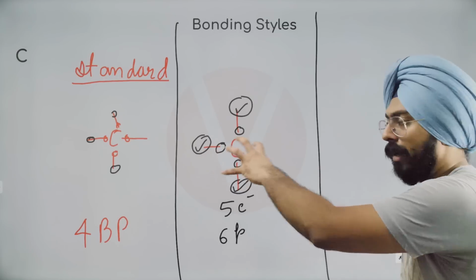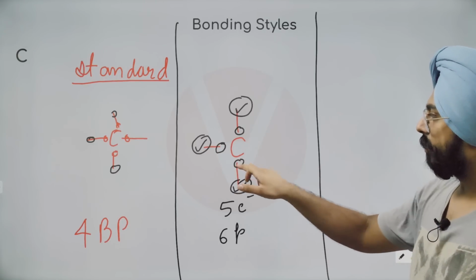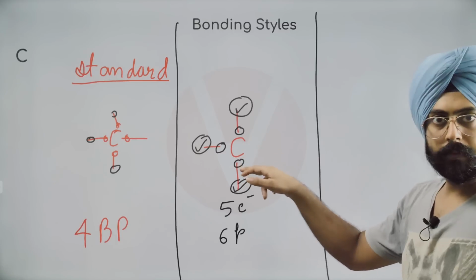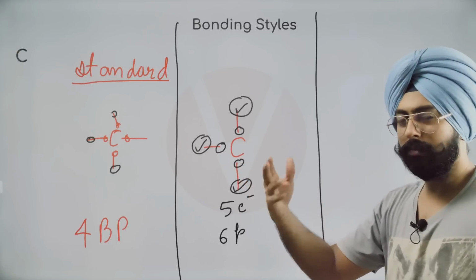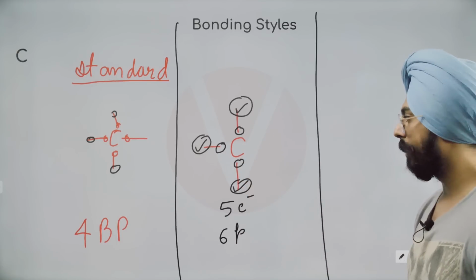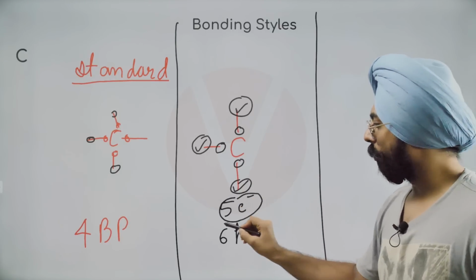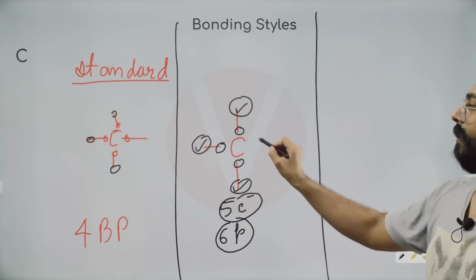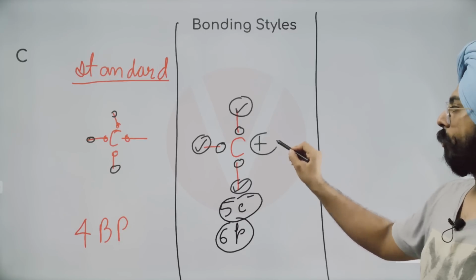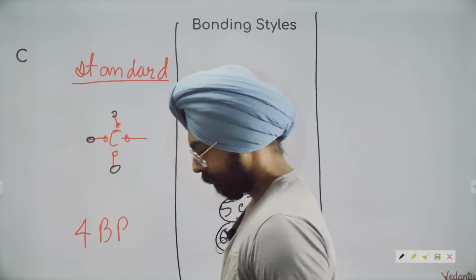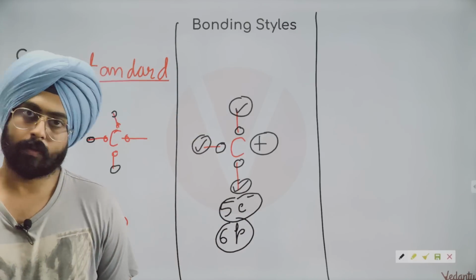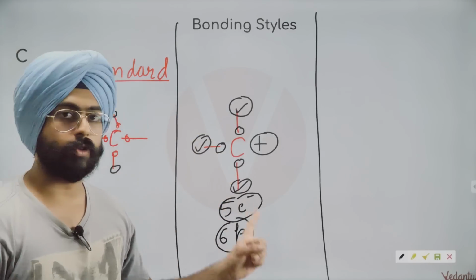So over here, if you notice, valence electrons are 3. Inner electrons will be 2 because we are not changing them anyway. So total number of electrons with carbon over here are 5. Protons are 6. So my dear friends, do you realize this carbon will have a positive charge on it?